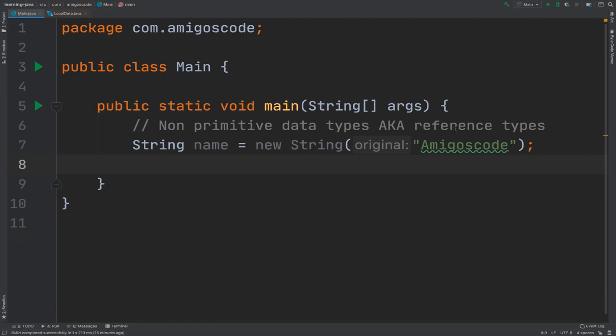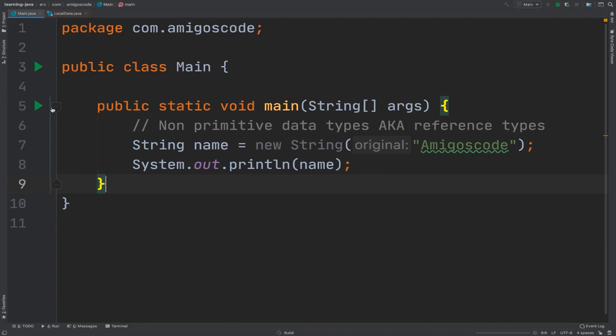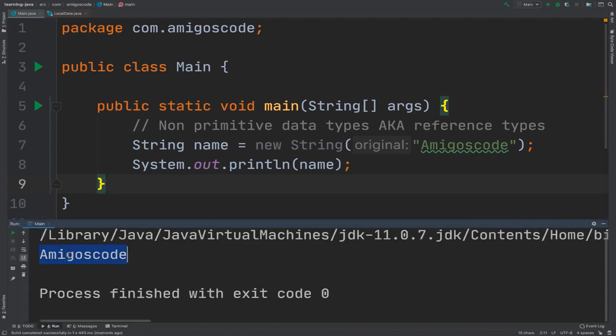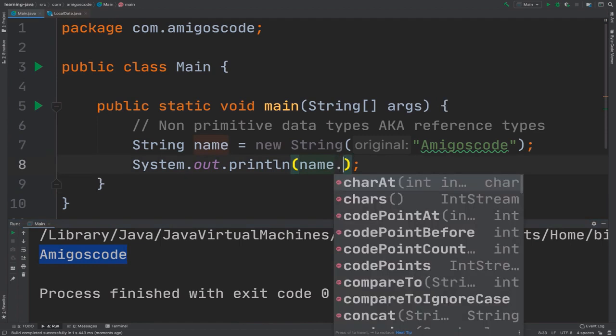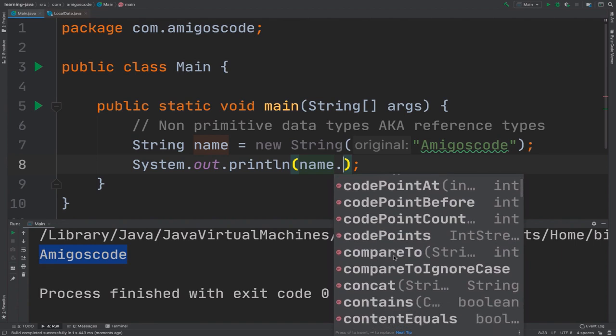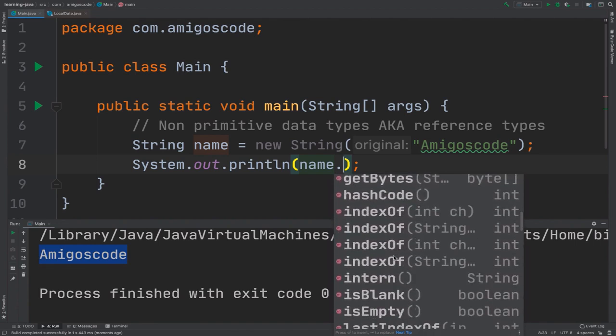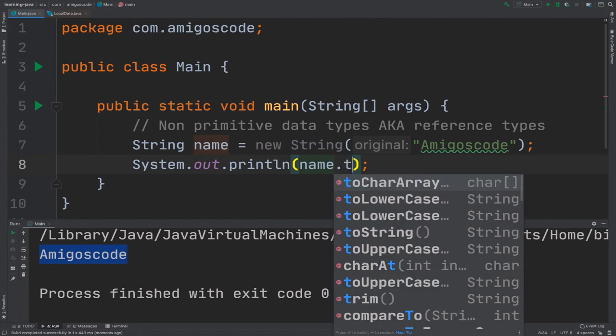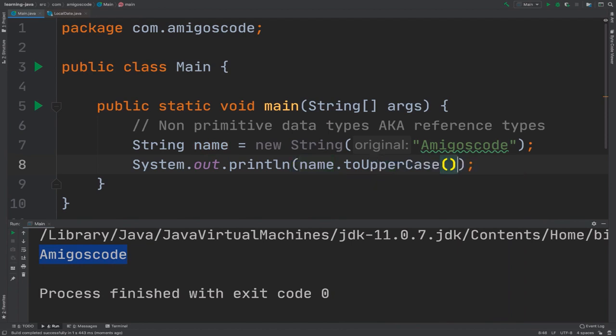There we go. So now I can go ahead and simply say sout and then name. So remember, sout gives us System.out.println. Now if I run this main class, you can see that I do have Amigoscode. Now what is interesting is that I can say dot, and then right here I've got a bunch of methods, right? A bunch of methods, and I'm going to explain what methods are in a second, but for now let's simply say toUpperCase.